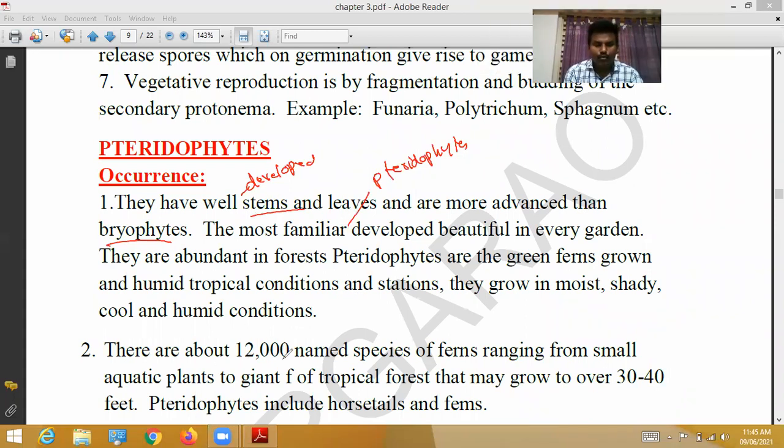There are about 12,000 named species of ferns, ranging from small aquatic plants to giant ferns in tropical forests that may grow to over 30 to 40 feet in height. Pteridophytes generally include horsetails and ferns.